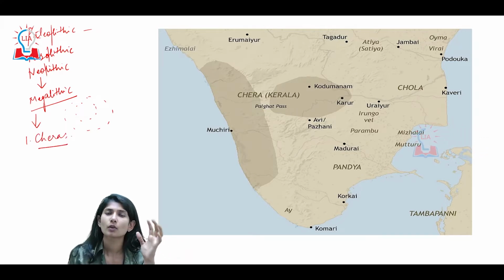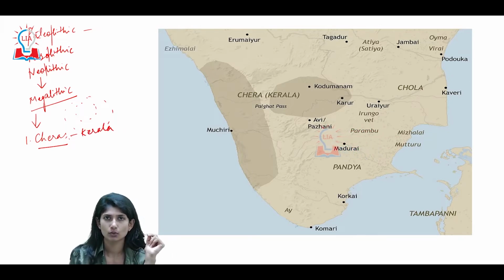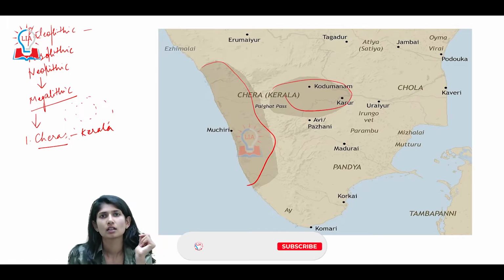Where was their zone of influence? Most of Kerala and the Kongu Nadu region of Tamil Nadu. Look at this, this is their zone of influence.